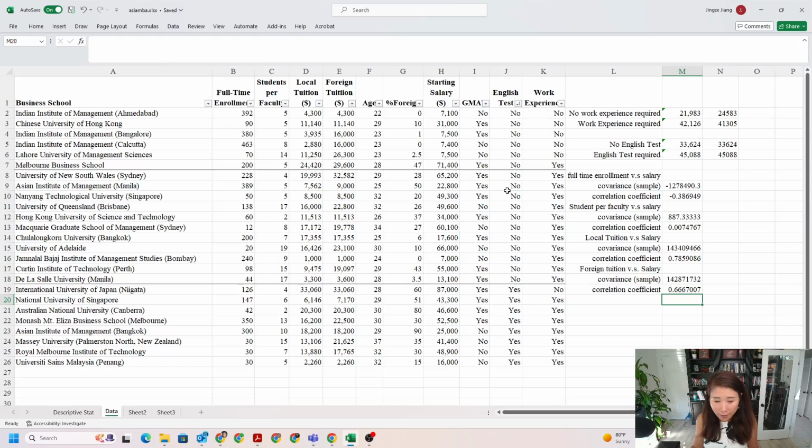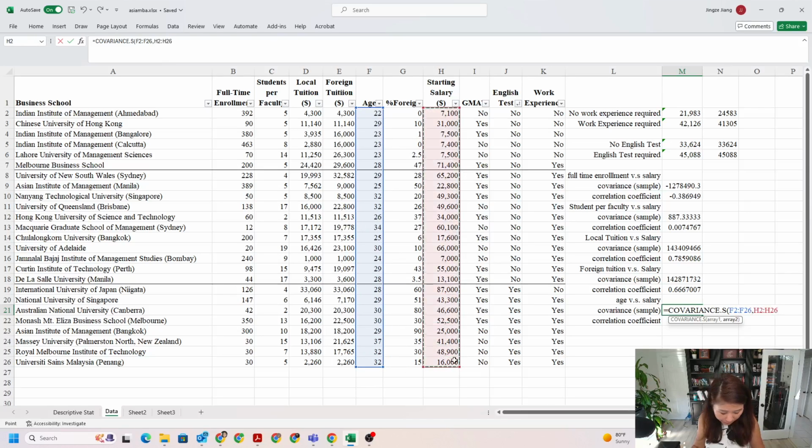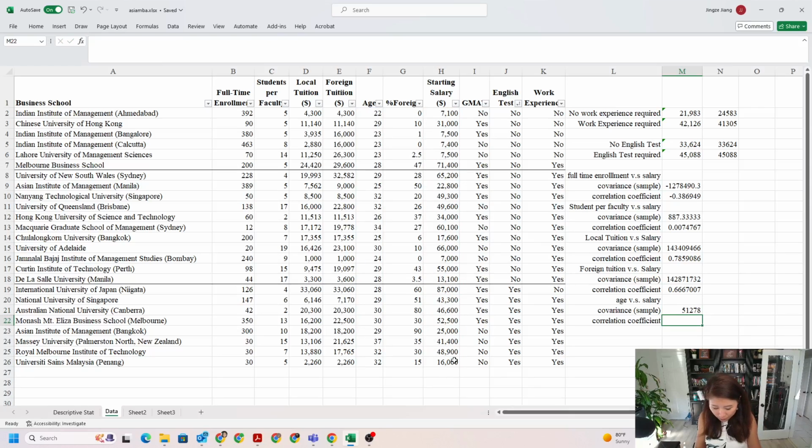tuition. Now we move on to the age. Okay, what is the covariance? What is the correlation coefficient? Okay, the age, starting salary. Okay, positive relationship. So the older the students are, the higher starting salary they will make. How about the strength?